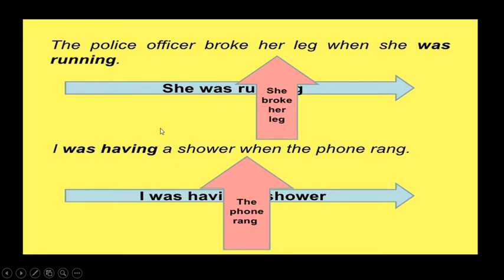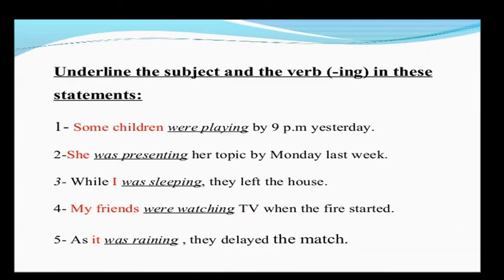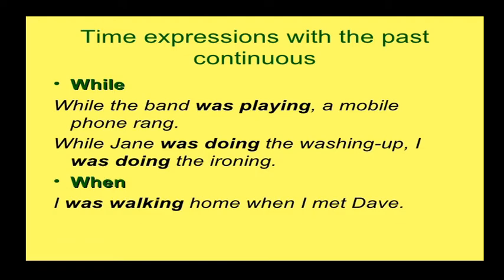So we are using when and while in these types of sentences. Here are some example sentences with time expressions with the past continuous. While the band was playing, a mobile phone rang. While Jane was doing the washing up, I was doing the ironing. When I was walking home, I met Dave. So we use this type of time expressions.